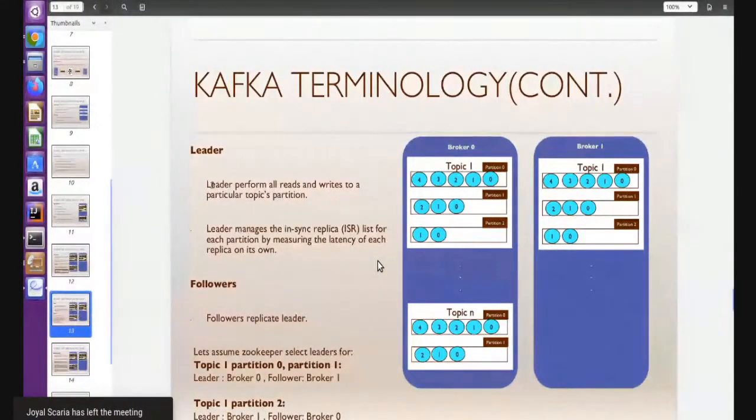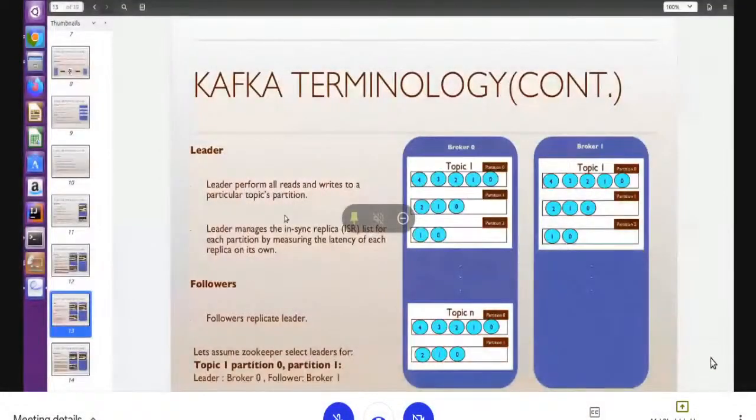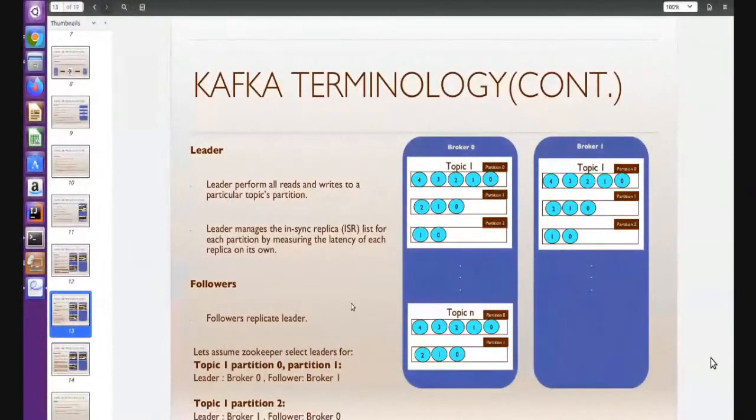So you can see, the leader performs all the read and write responsibilities in the topic. Producers write the data to the leader broker only. Consumers read the data from the leader broker only. And who decides who is the leader and who are the followers of a particular topic? The Zookeeper decides these things.